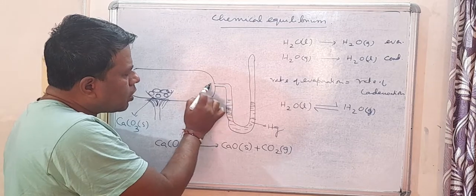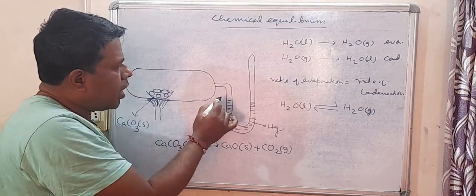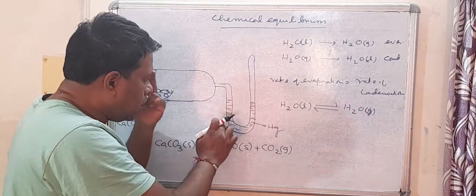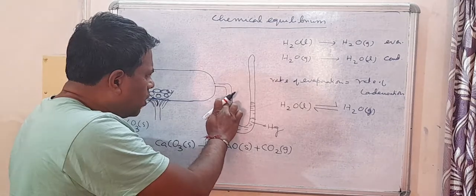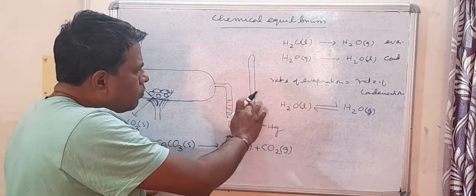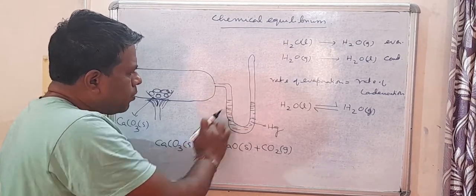Carbon dioxide will come this side. It will exert pressure. And what will happen is gradually this level will descend, and this one will ascend. This one will go down, this one will go up.